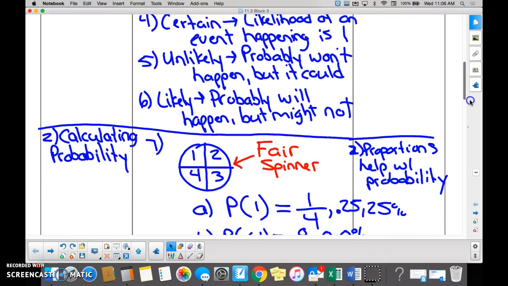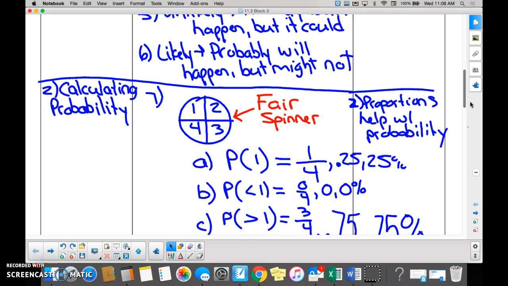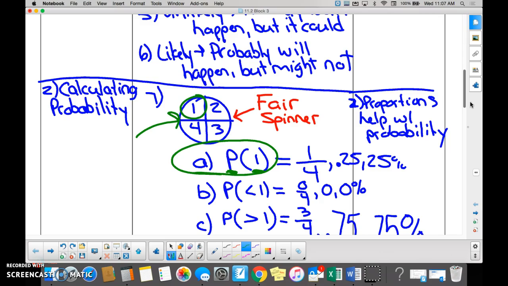Calculating probability then. This is another super duper important part. On number A, this is the question. We're using this spinner here. Can you guys read this as I underline it? What does this mean? So what is the probability of spinning a 1, right? So what is the probability of spinning a 1?